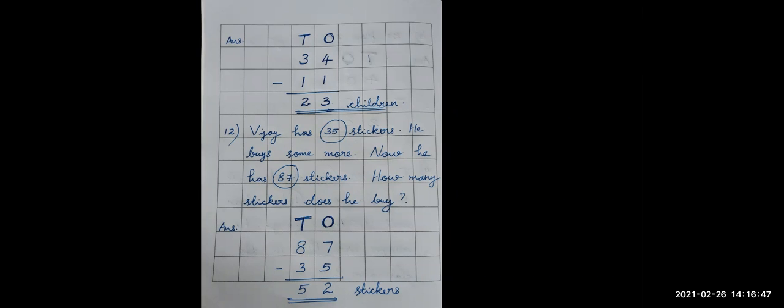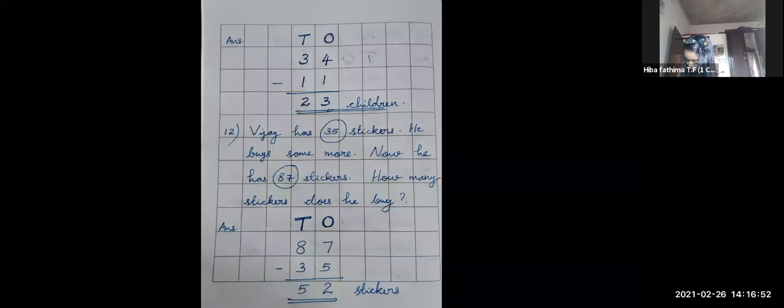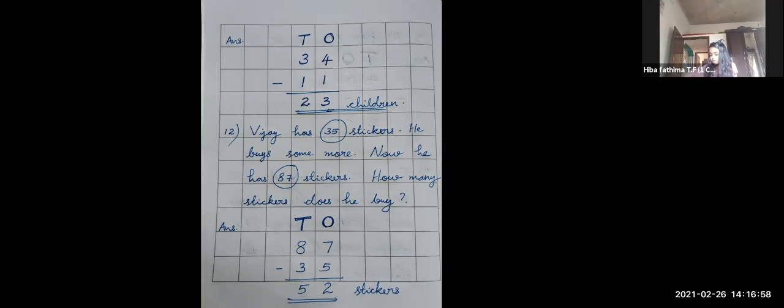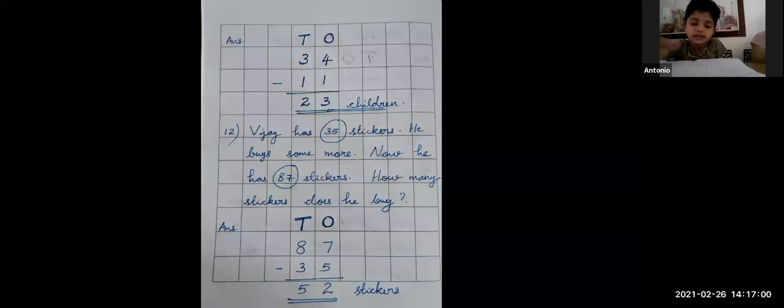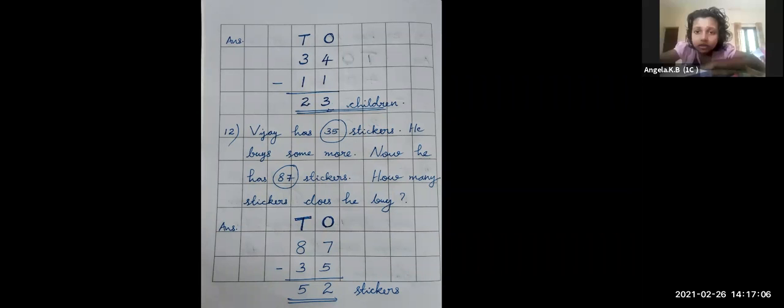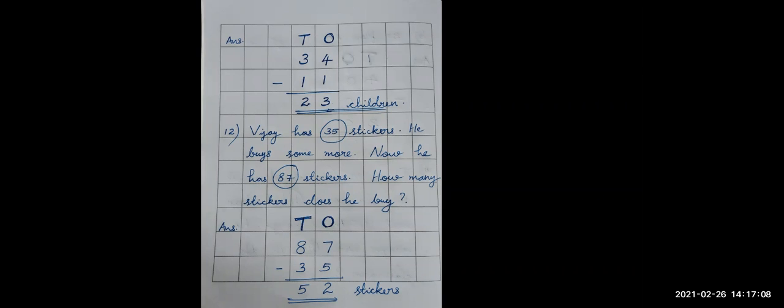Ma'am, I will complete that fully. Okay, very good. Ma'am, done, completed. Okay, Antonio, very good. You got the answer also? What is the answer? How many stickers did he buy from the shop?